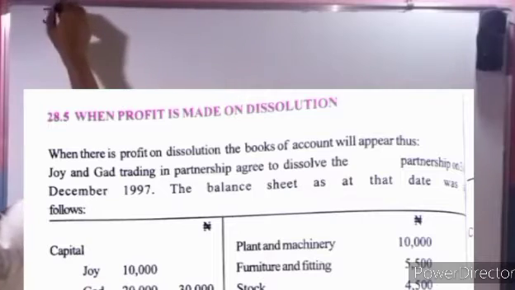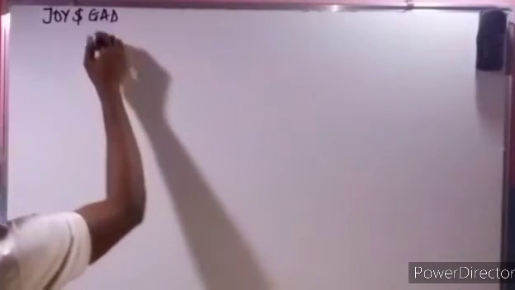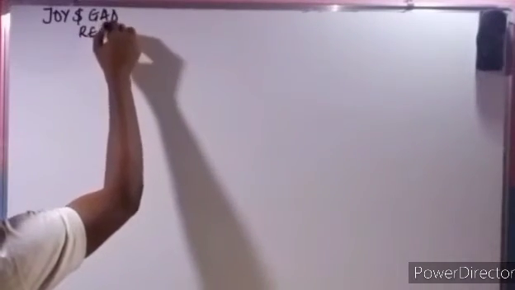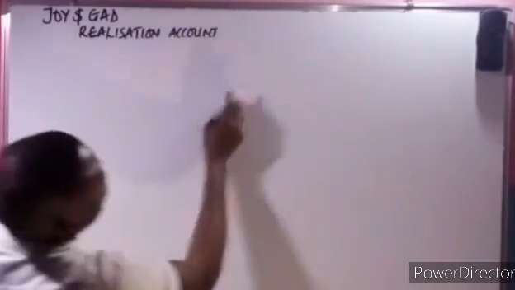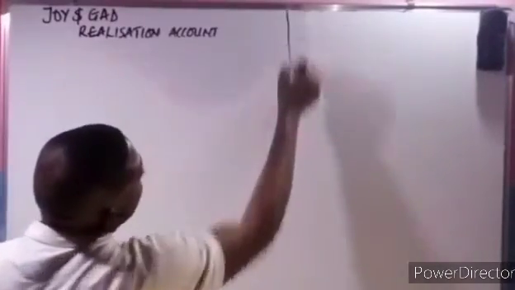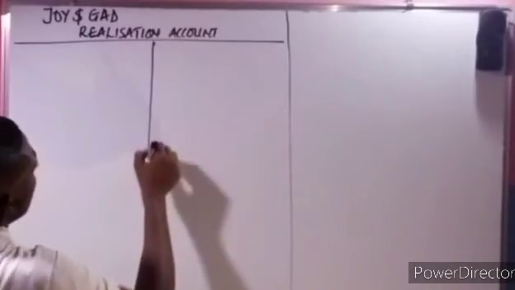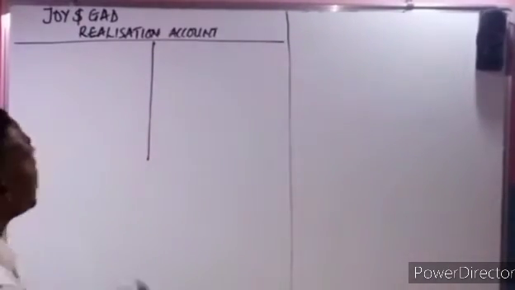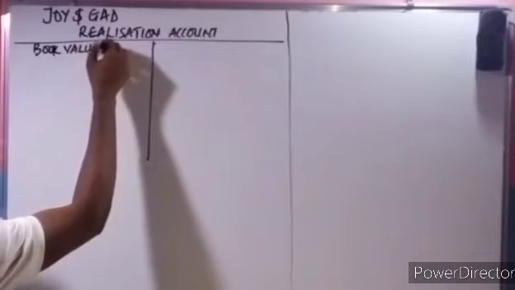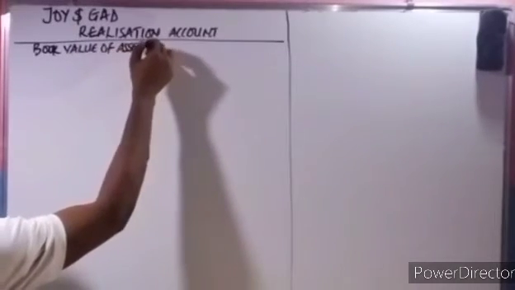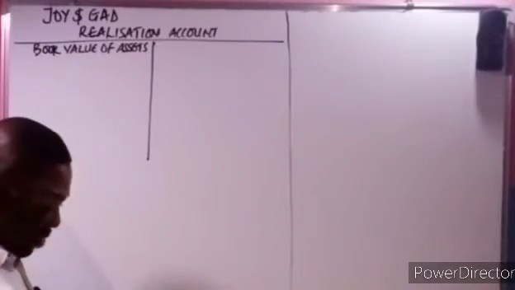The names of the owners are Joy and Gad. So I'm going to prepare the realization account. Now remember, in the realization account, the debit side will be the book value of assets. They gave us a balance sheet, so we are going to write the book value of the assets except cash. Remember, we said except what? Cash.